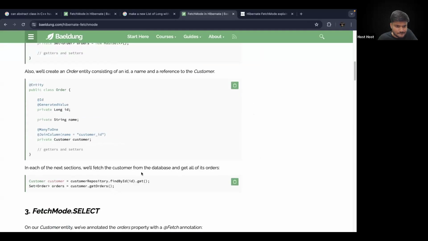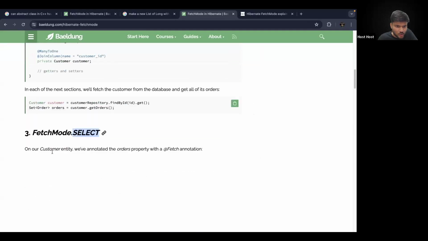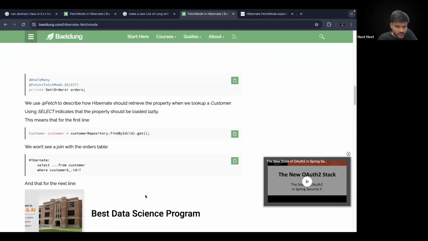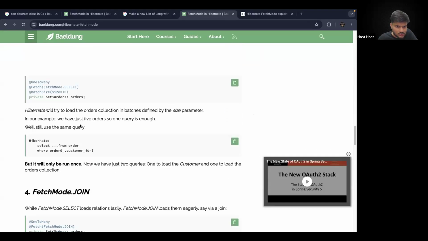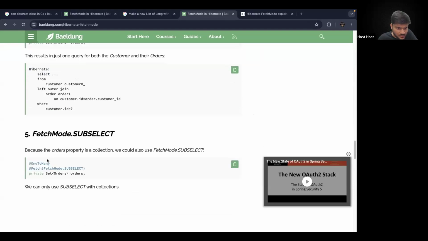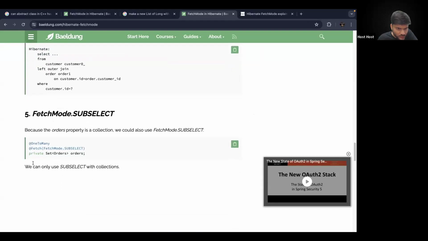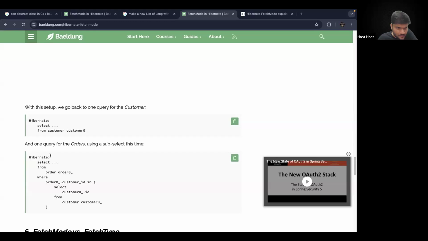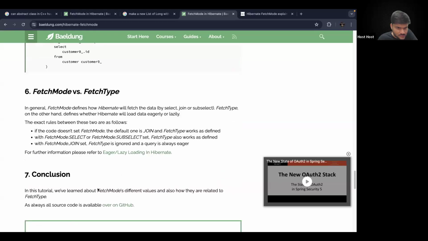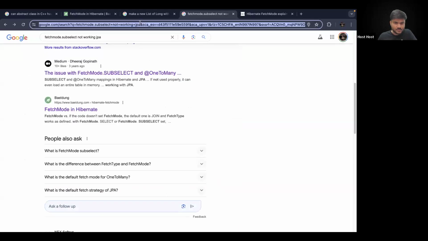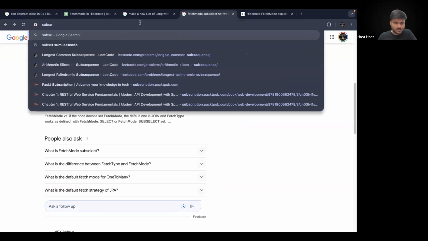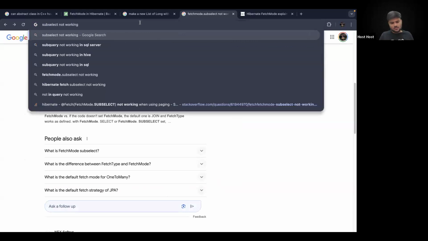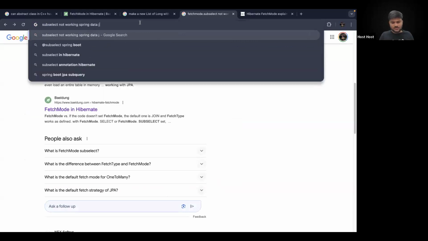Fetch mode.select, fetch mode.join, fetch mode.subselect. So we have to do one-to-many, fetch mode.subselect. We can use subselect with collections. Subselect not working. Spring data JPA.